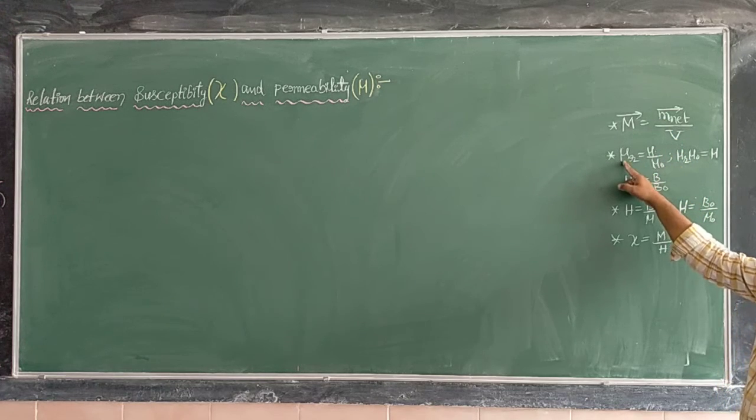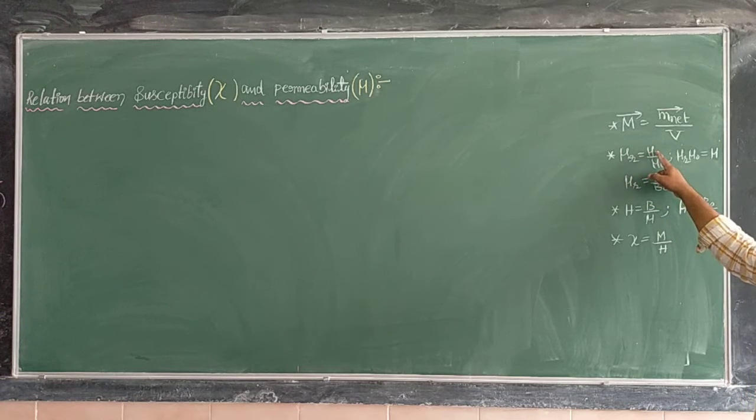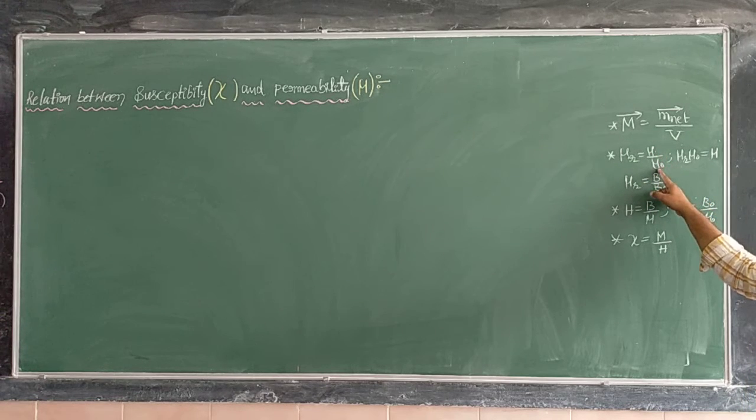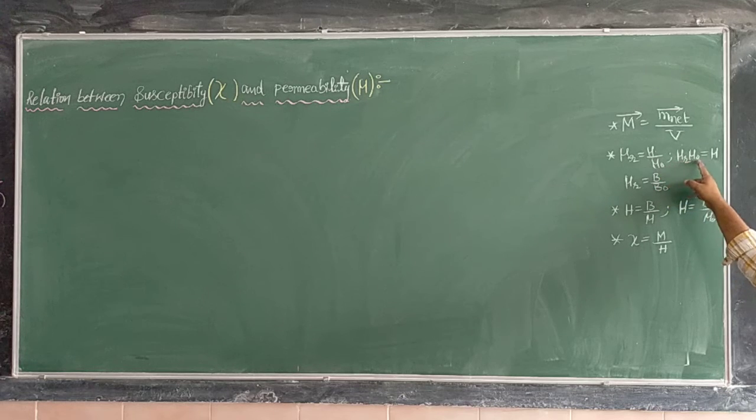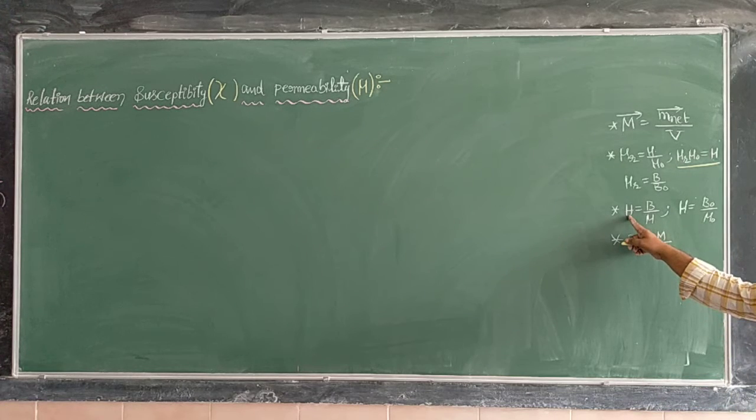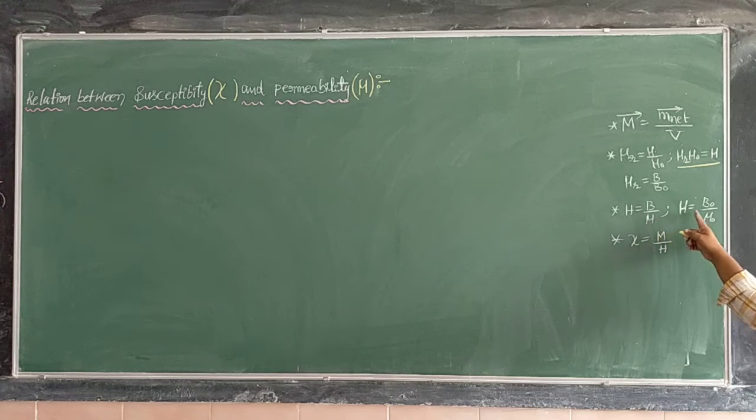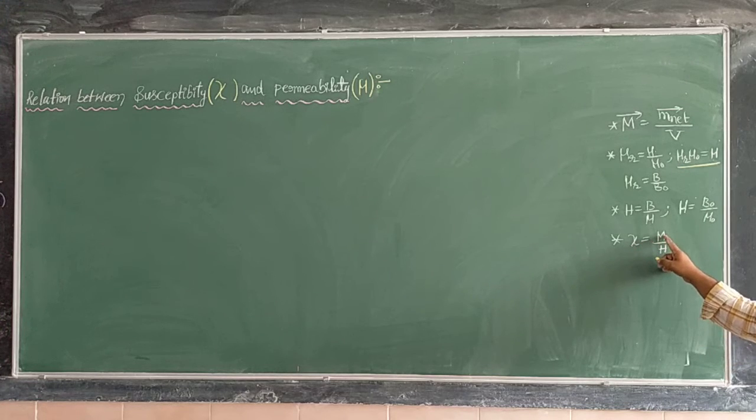Relative permeability is permeability of the material to permeability of the free space. Magnetic intensity is magnetic field by permeability; in free space, magnetic flux density divided by permeability of free space. Susceptibility equals intensity of magnetization divided by magnetic intensity.